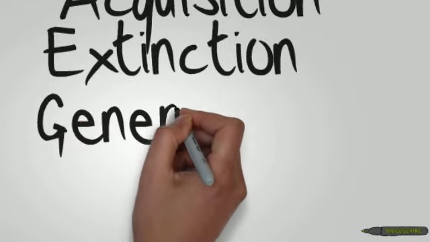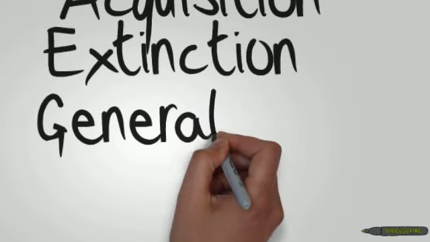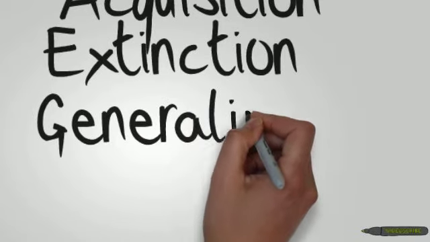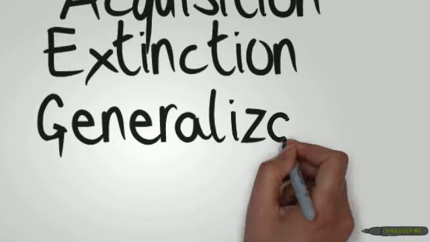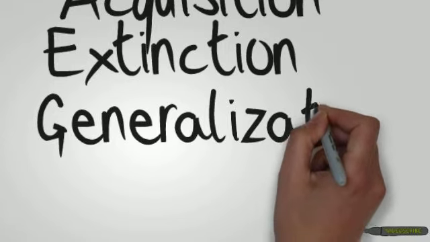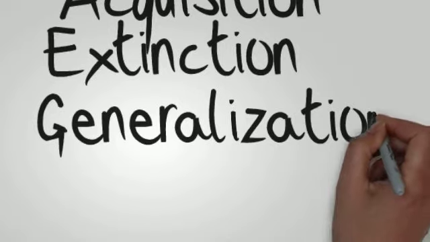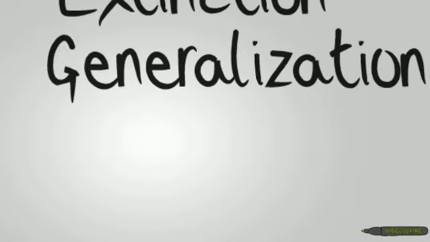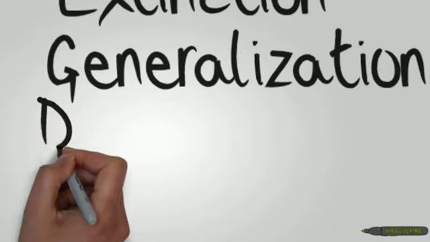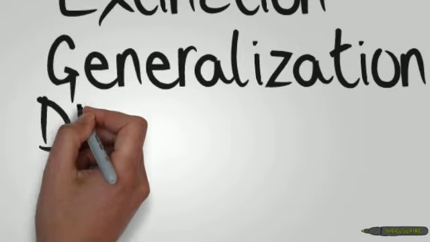Generalization. Generalization occurs when there is a small difference between the presented stimulus and the original conditioned stimulus. If Pavlov's dog heard a bell of a similar tone, the dog would still salivate, whereas if it heard a bell with a different tone, it may or may not salivate. Discrimination is the opposite of generalization.